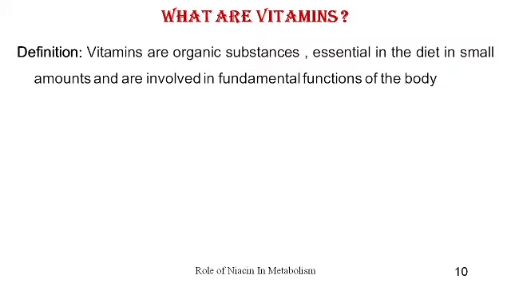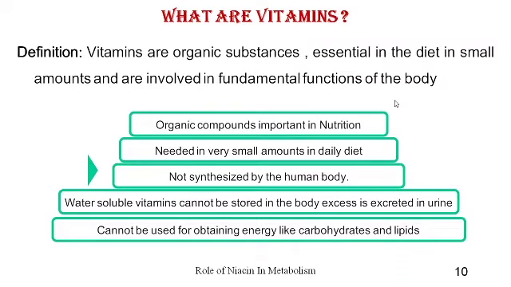What are vitamins? Vitamins are small organic compounds which are essential in diet in very small amounts. We are going to justify the reason why they are required in very small amounts a bit later. They are involved in the fundamental functions of the body, which, if not carried out properly, is going to disturb the health of the body. So, vitamins are organic compounds which are important in nutrition.